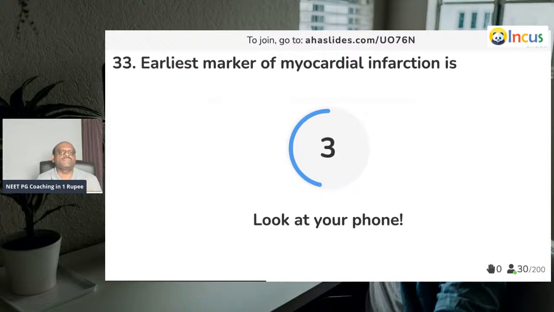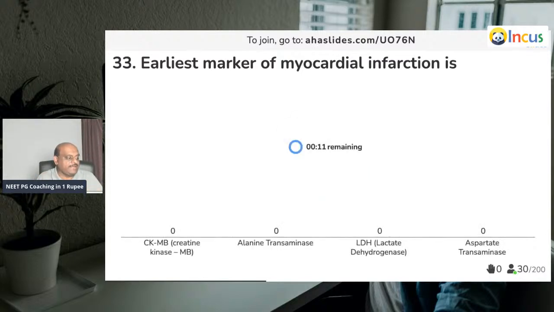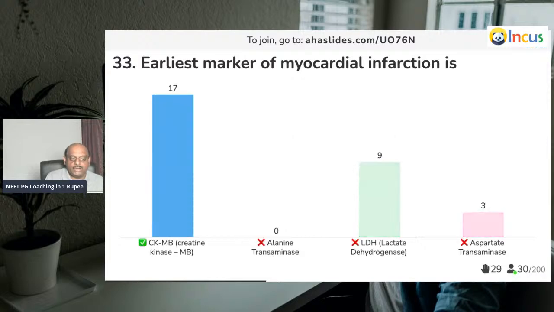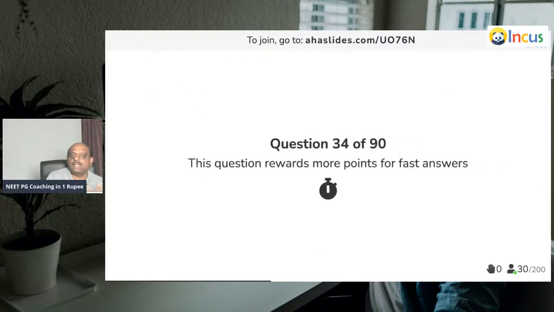Question number 33. What is the earliest marker? Which becomes elevated first out of these 4 options given to you? Earliest marker of MI. Yes, doctor. Out of these 4, that please remember. Very good, easy question. So it is the CKMB, which is the marker.